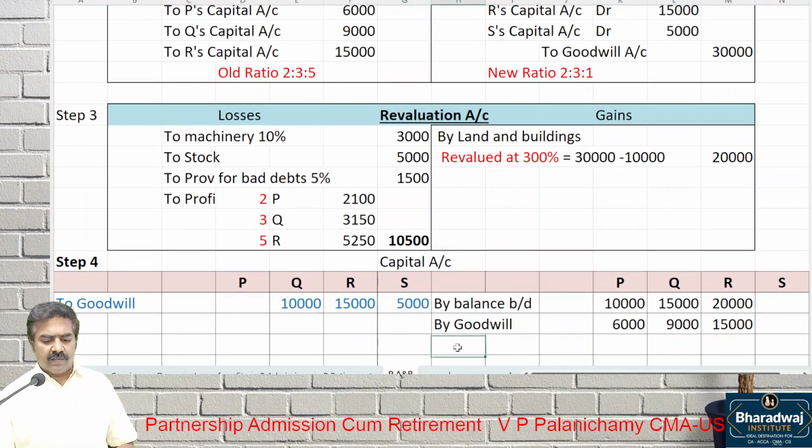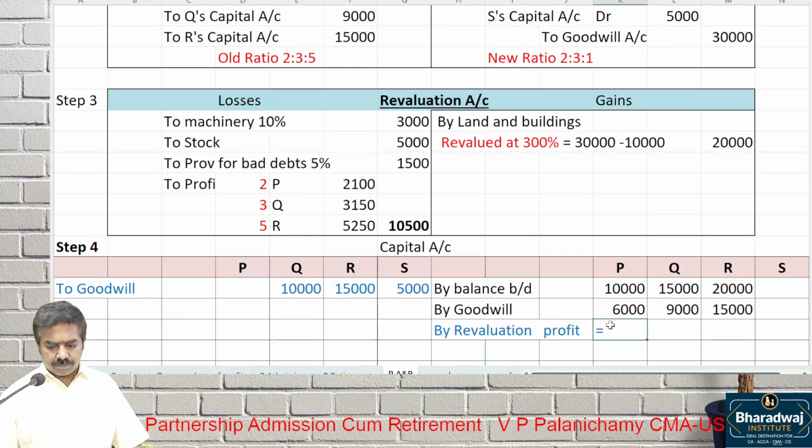Then record revaluation profits. This 2,100, 3,150 and 5,250.